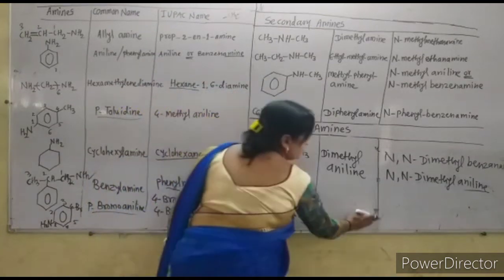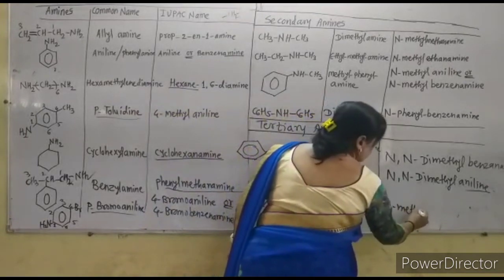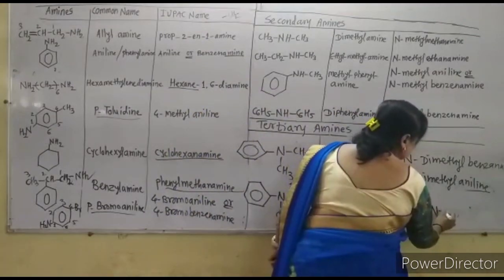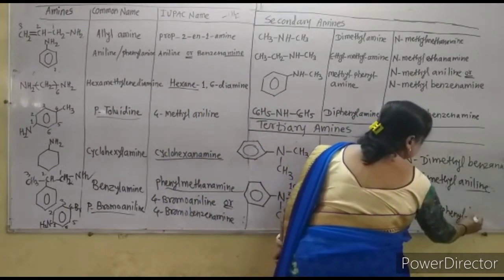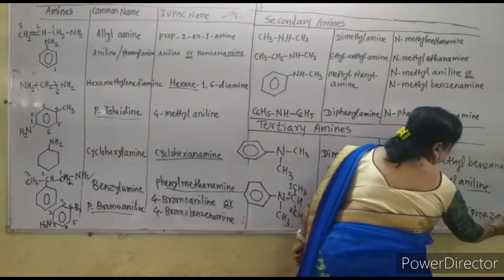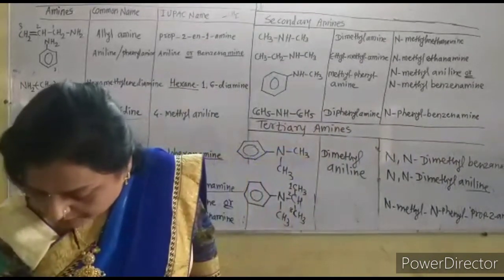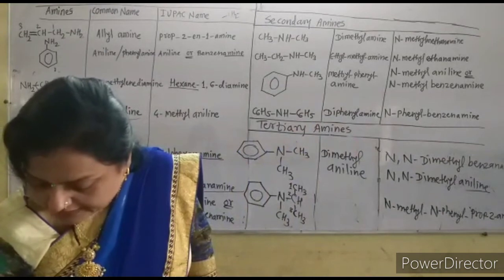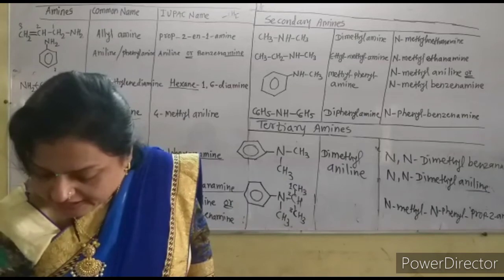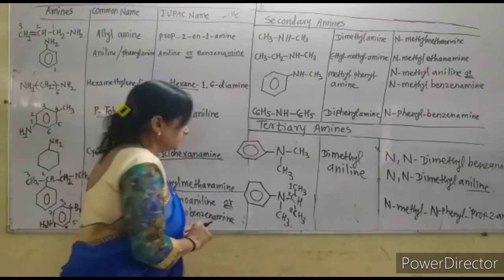So what is the IUPAC name for this compound? N-methyl, N-phenyl, and it is the propan-2-amine. In this way we can give the name. But with benzenamine they make the parent as the benzenamine, and only they give the name as N-ethyl, N-methyl, propan-2-amine. Benzene ring is not there in this compound.